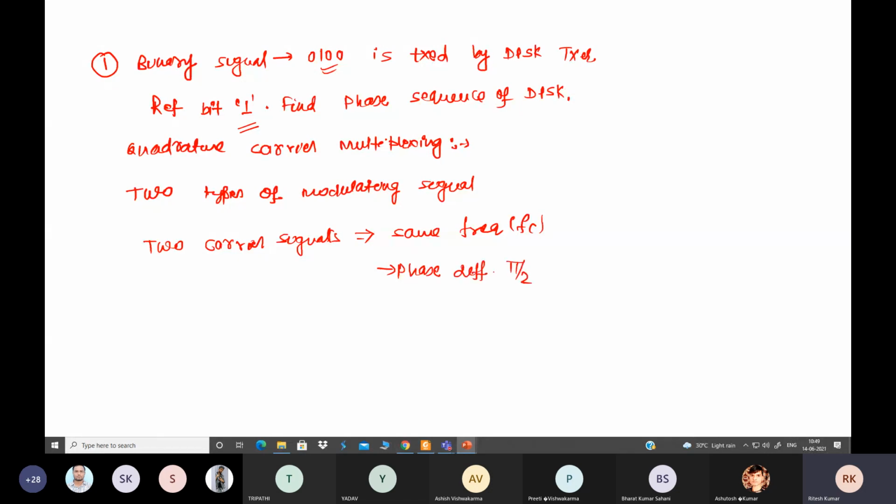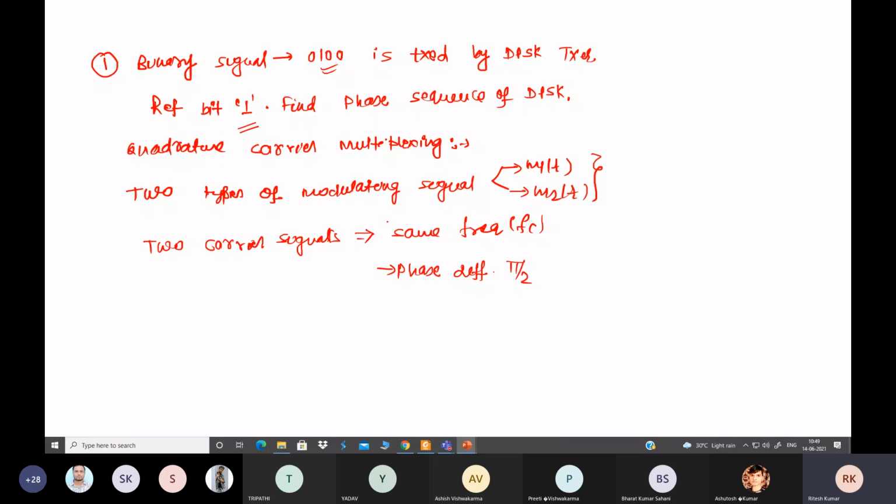It means if one carrier is cos, then the other carrier signal we have to take as sine. Suppose the two modulating signals are m1(t) and m2(t), and these two modulating signals have to be multiplexed,